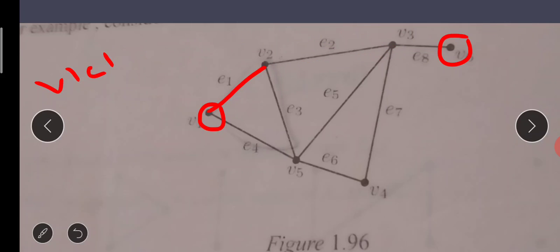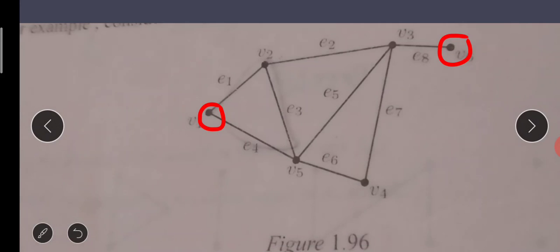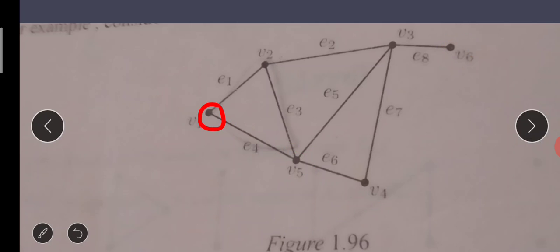A walk is nothing but vertices and edges you are writing as a sequence. Sequence is very important. Suppose I start writing like this: V1, edge E4, and it will reach V5. So this is also a walk. A walk is a group of vertices and edges you write one after another. A walk may be an open walk or a closed walk.